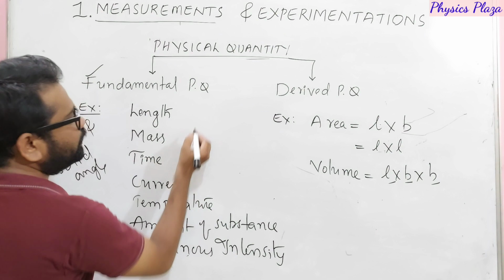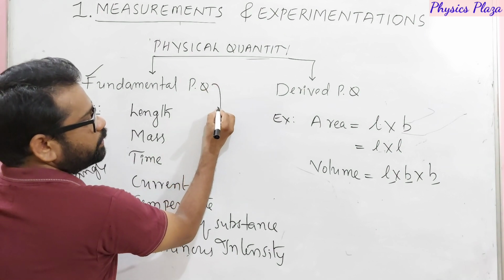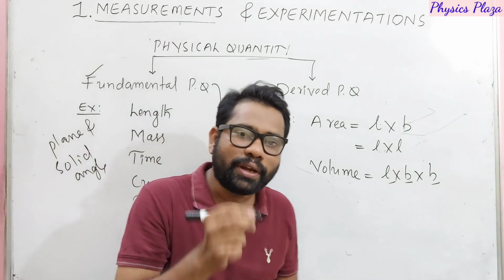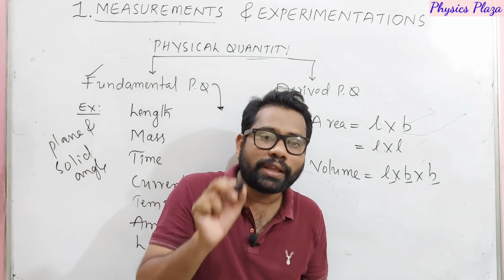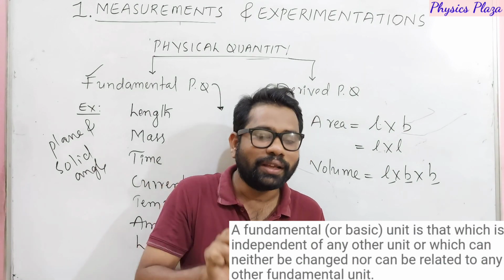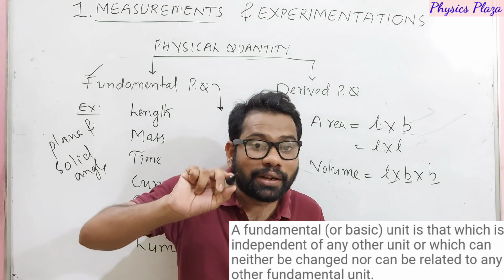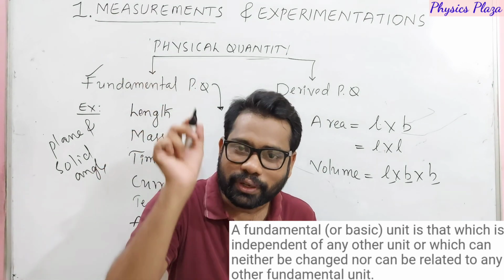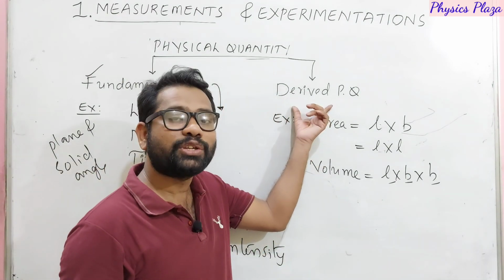The units in which fundamental quantities are expressed are called fundamental units, or the units which do not depend on other units are called fundamental units.